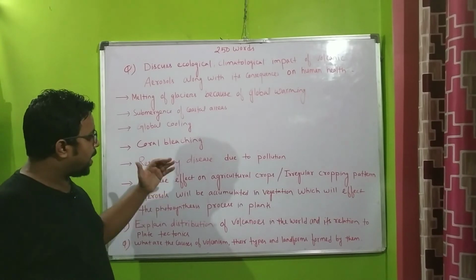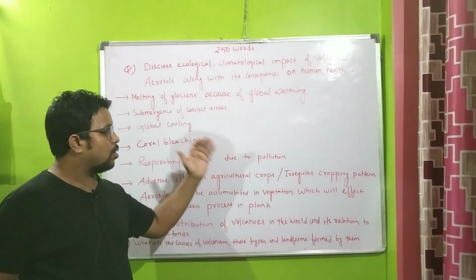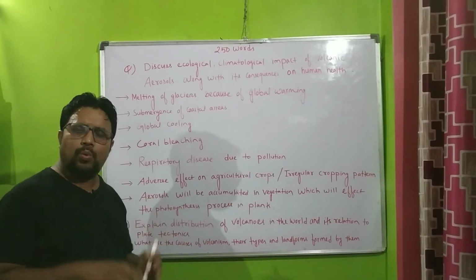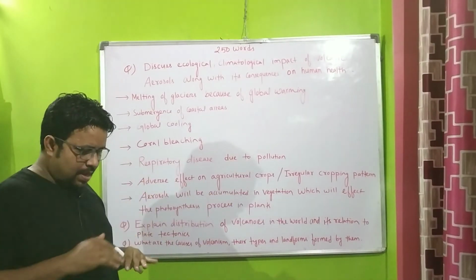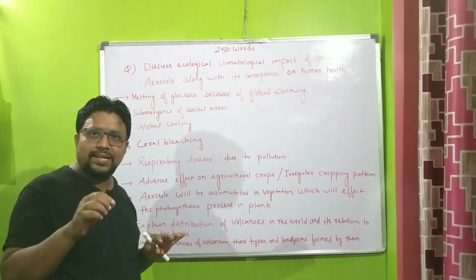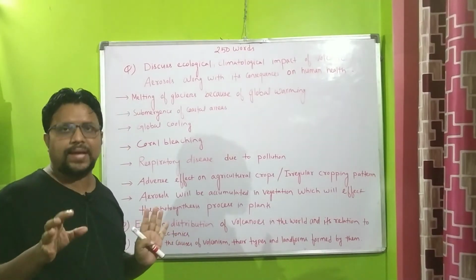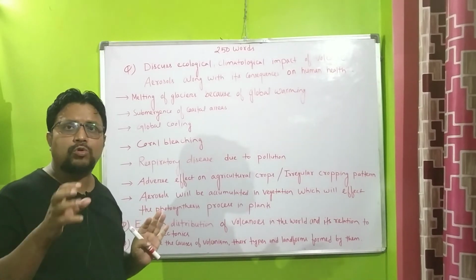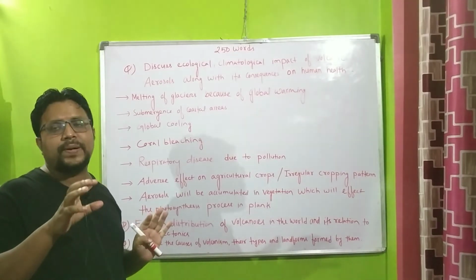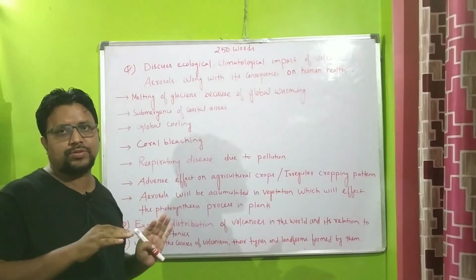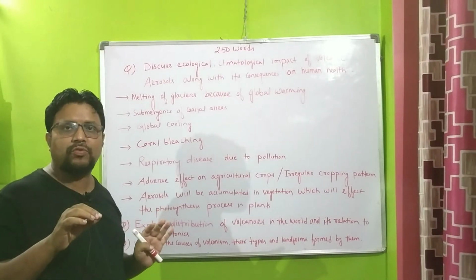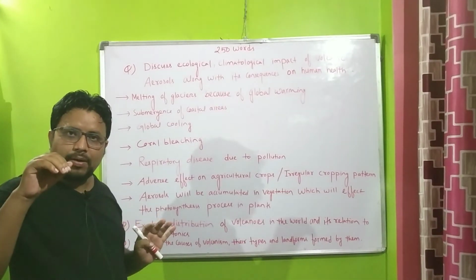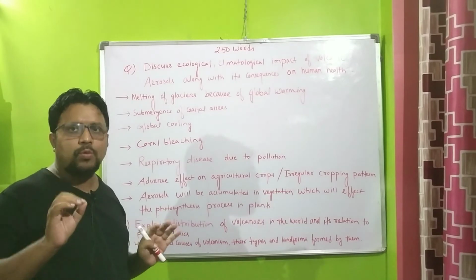Next one, aerosols will accumulate on vegetation, which will affect the photosynthesis process in plants. What happens in the plants? In the leaves we have stomata. This stomata controls the water content in the plants. These stomata are responsible for maintaining water content within the plants.